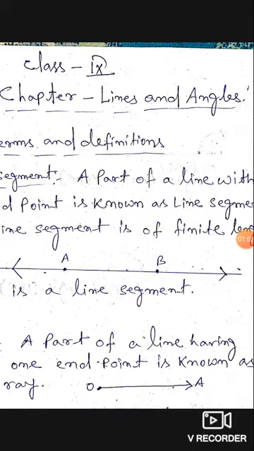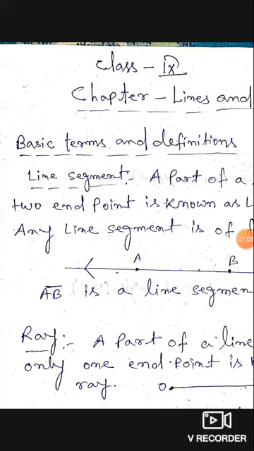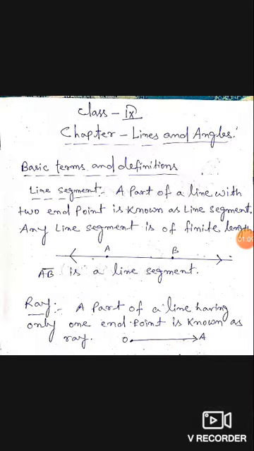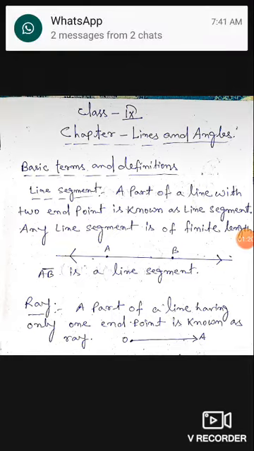Next आता है ray. A part of a line having only one endpoint is known as ray. So basically it is coming from a dot or something source, but it is having only one endpoint. It does not end at the other end. It has no end at its other end.